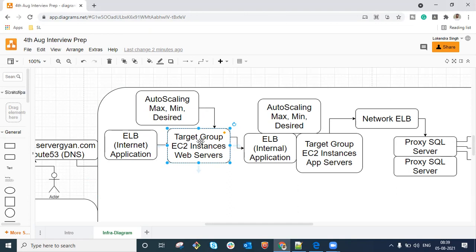Although this is very rare, for a hypothetical example, suppose M5.4xlarge instances are not available within that availability zone where your AWS auto scaling group is trying to create instances for you. What would happen?